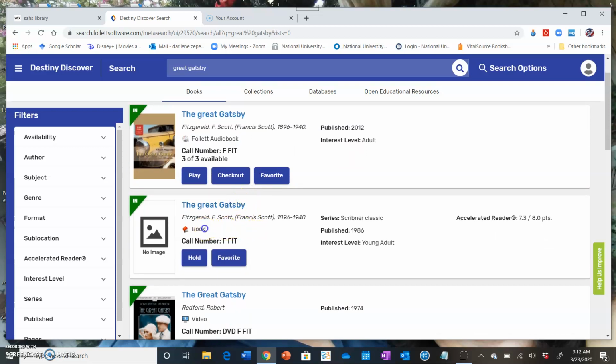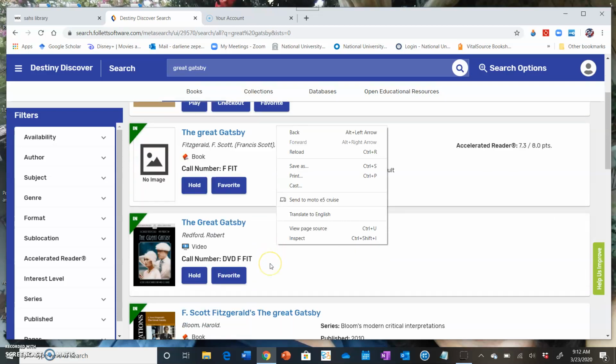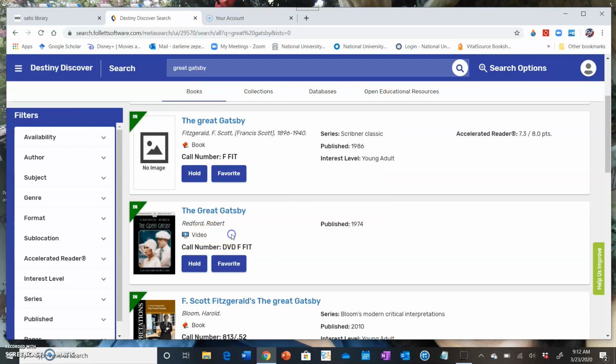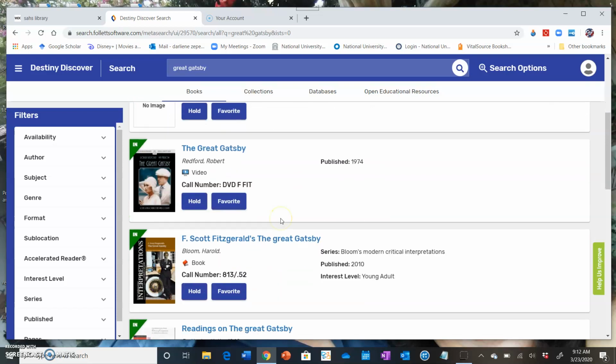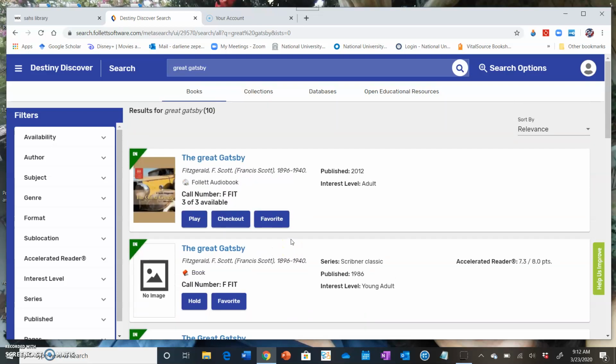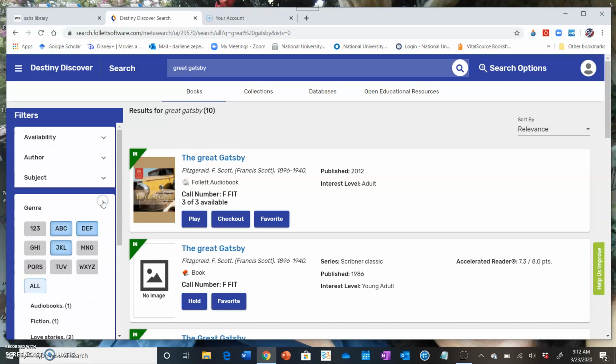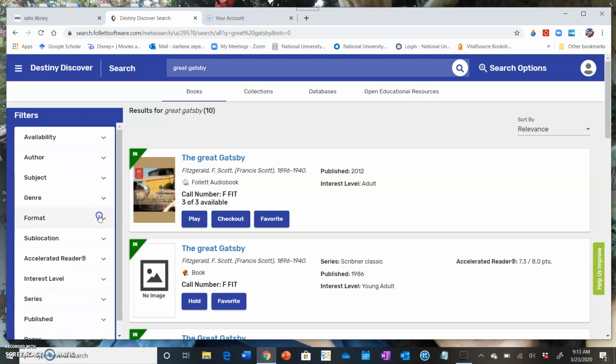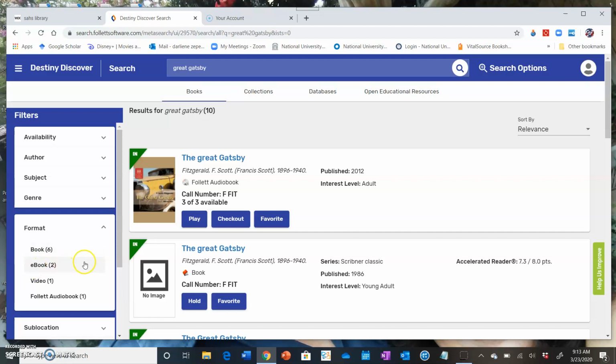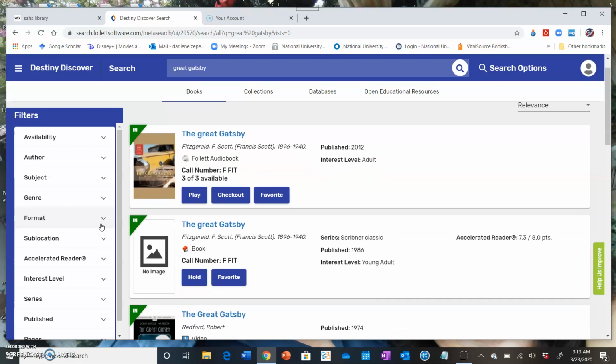Down below, it shows a book. At this time, we can't check out any books because we're not in the library. But if you go further down, we have a video right here. We have another book. So yes, just continue to scroll down and it'll show you what kind of devices we have. Also, we have some filters onto the left side. You can also go by subject if you'd like. You can put in your genre if you know the genre. You can put in the format you would like, ebook. You can put that in there. Follett audiobooks, you can put that in there as well to make it a little bit easier for you guys.